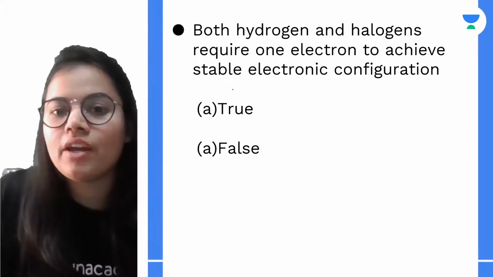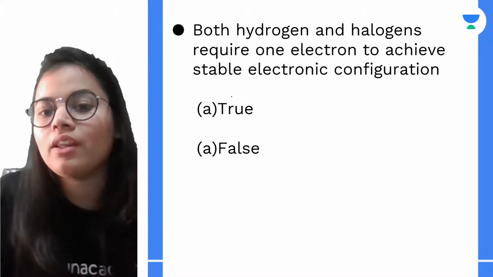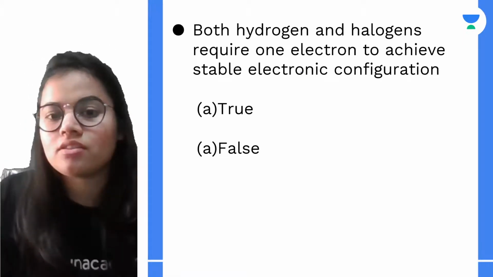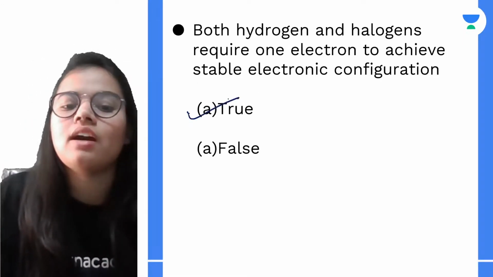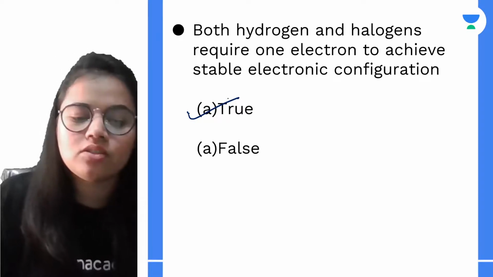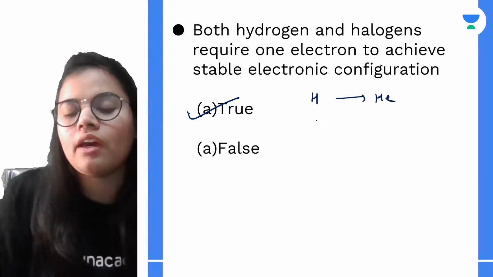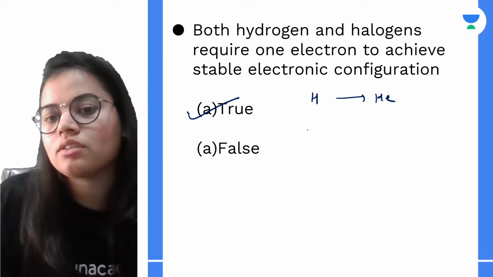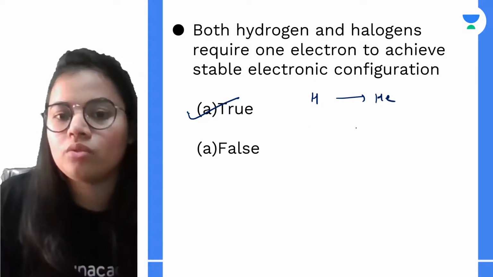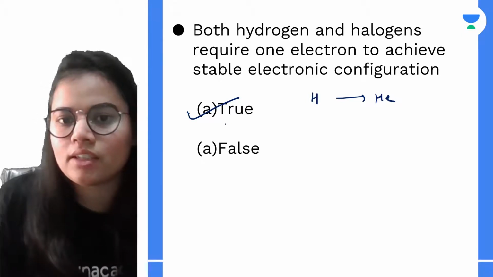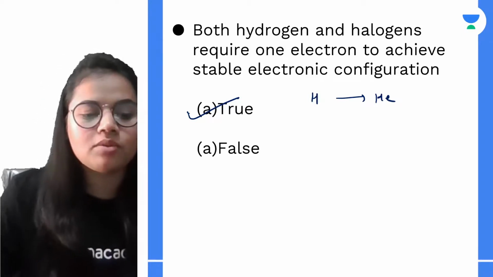Next: both hydrogen and halogens require one electron to achieve the stable electronic configuration of the nearest noble gas. Yes, hydrogen is nearest to helium, and the other halogens are near to neon, argon, krypton, etc. So that makes the option true.